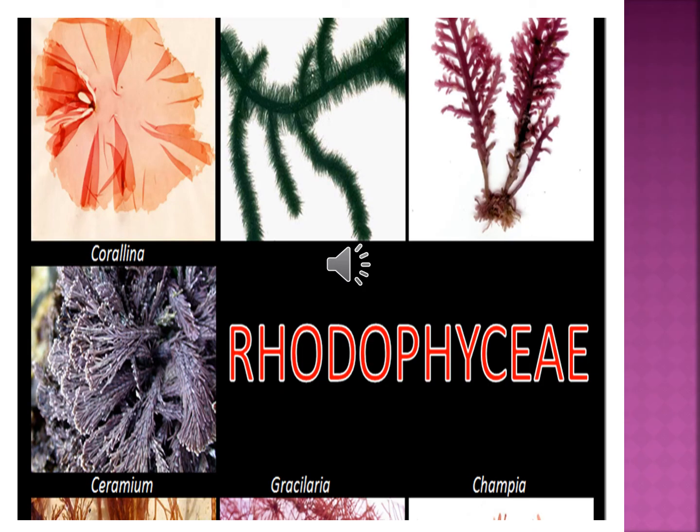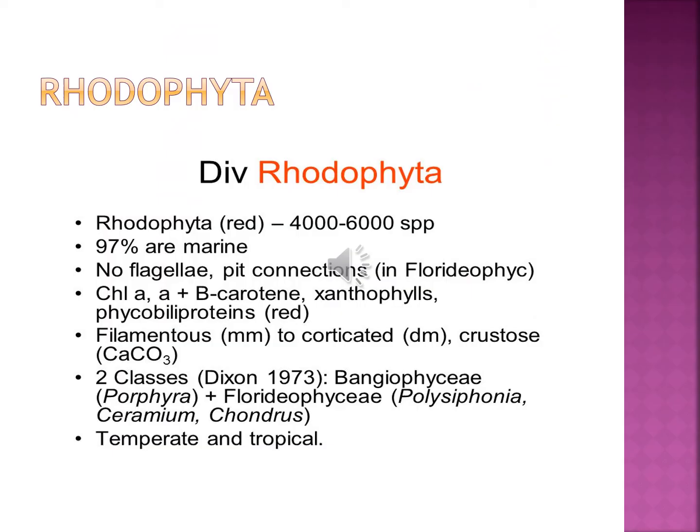Look at this picture. This is a very good example of Rhodophyceae. See this. Rhodophyceae is a red algae. 97% are marine. No flagella. Already I said flagella is nothing but like a leg. Okay, but Rhodophyceae do not have flagella.